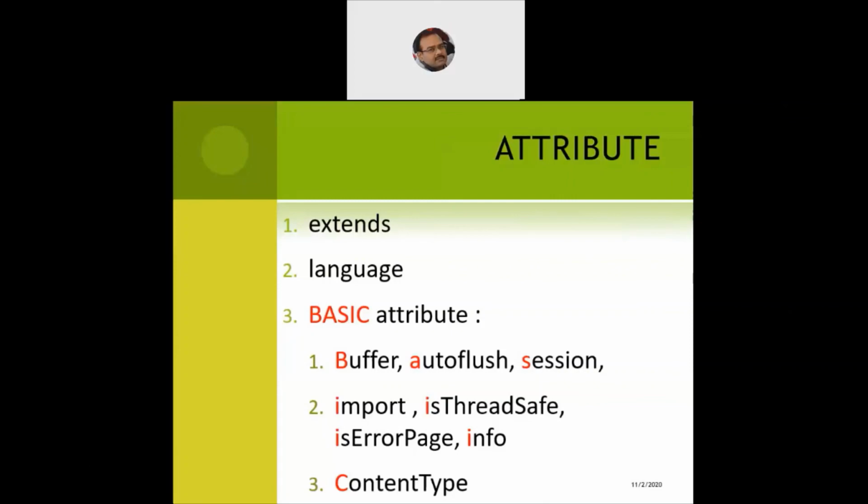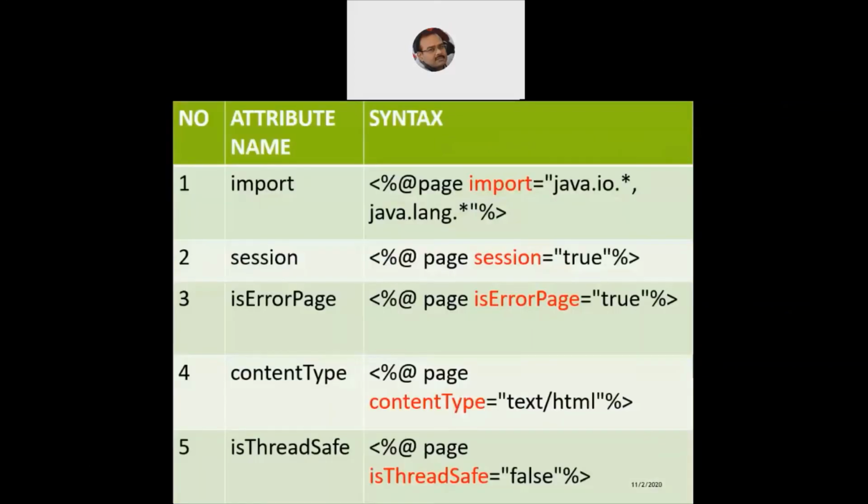Now, how do I include an attribute within my JSP page? That's a big question that comes to the mind of a programmer writing code. It's a very small syntax for each and every attribute available in the JSP. For example, I would like to use import. So I say percentage at the rate page. Page is a directive, import is an attribute. Now what would you like to import?